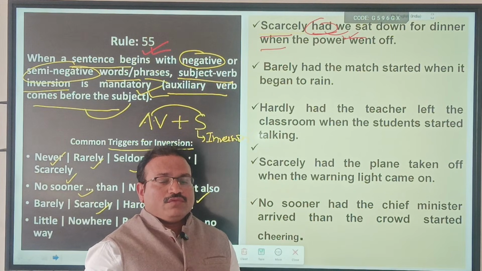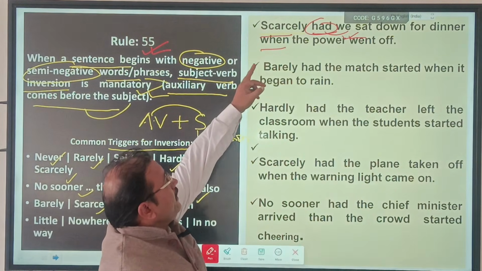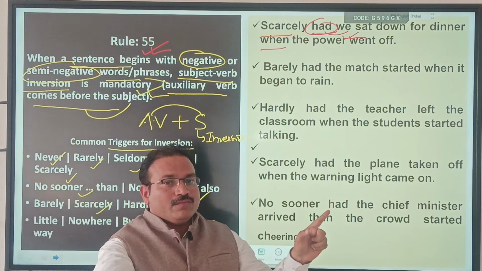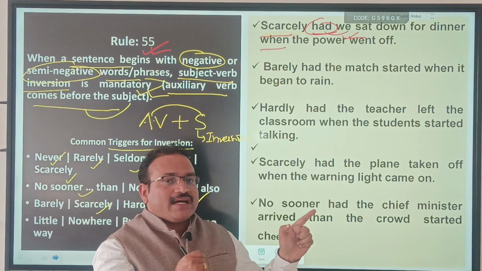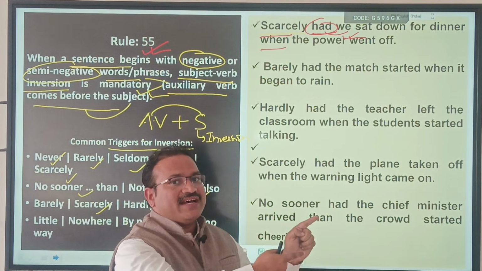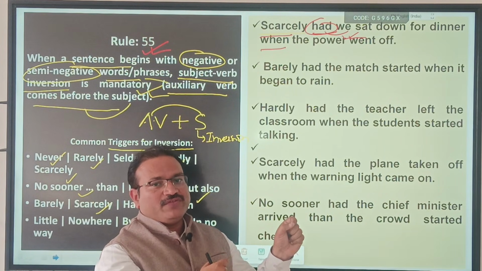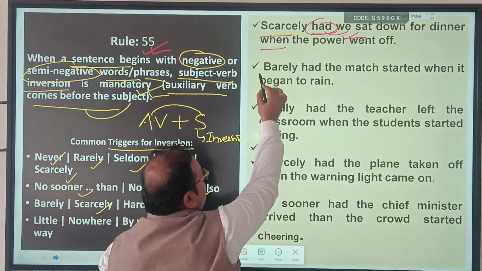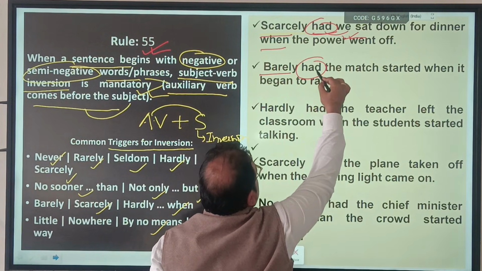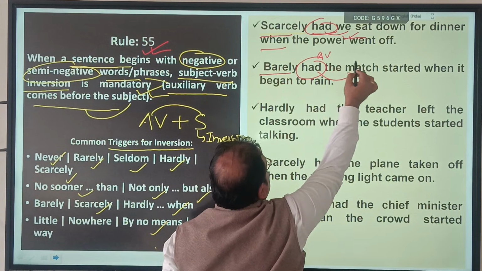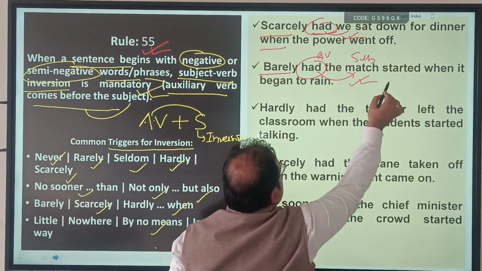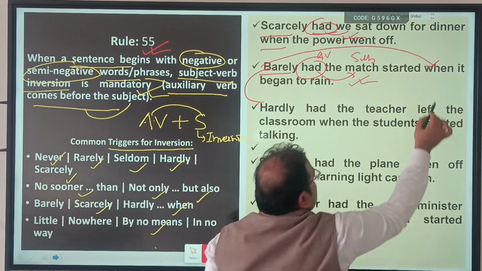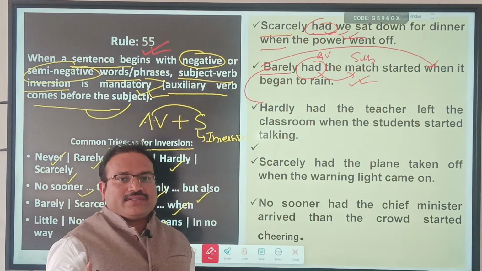In examination, what type of question will you get? "Scarcely we had sat down." Wrong. What will be the correct structure? "Scarcely had we sat down." First the auxiliary verb, then the subject. The same applies here. Barely is negative. Then you can see had and subject, auxiliary verb and subject. Correct? Inversion. And barely is followed by what? When. Second checkpoint. Both correct.